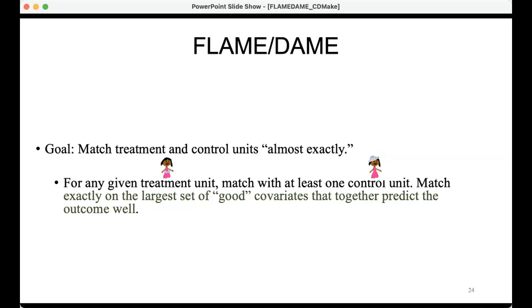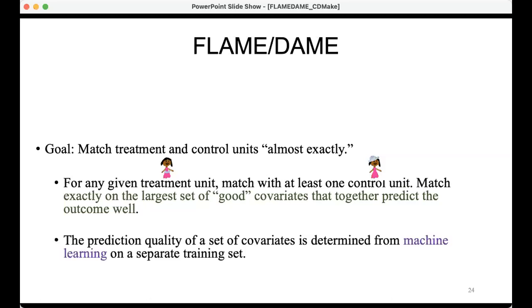It says, well, if I'm the treatment unit, I need to find at least one control unit, and I want to match exactly on as many good covariates as I possibly can. So if this person is my identical twin, I'm going to get matched with them. If I don't have an identical twin and there's somebody a little bit further away that has mostly the same covariates, but the important ones are the same, I'll be matched with them.